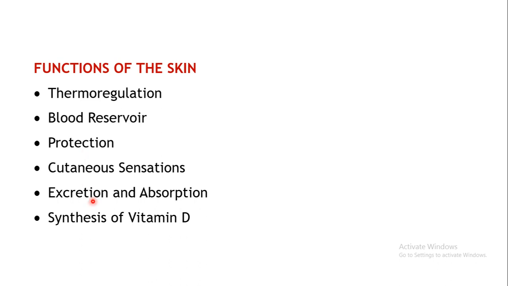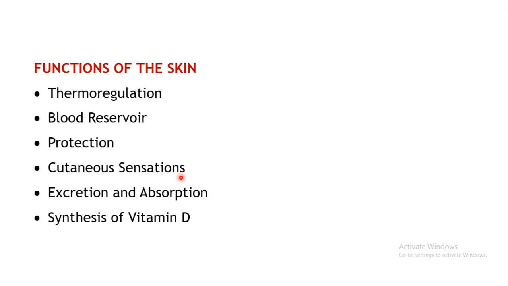Next is cutaneous sensations. When somebody touches you, you feel that, right? So it has a sense of touch, sense of pain, sense of pressure. If you touch some hot surface, you immediately remove your hand, right? Why does it happen? It's a reflex actually. But what makes it possible? It's because your skin is sensing that particular temperature or pressure. So there are receptors which will feel all these types